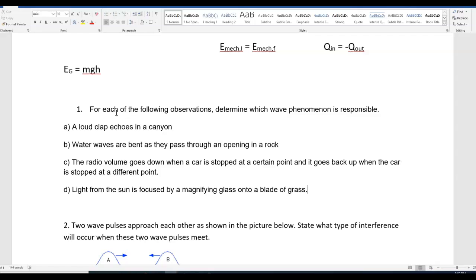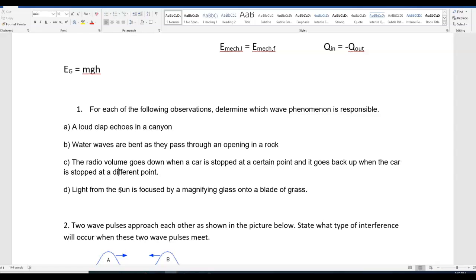Okay, so question number 1 has 4 different parts, and it says, for each of the following observations, determine which wave phenomenon is responsible. Just to remind you, the wave behaviors we talked about are reflection, refraction, diffraction, and interference. I will give you a hint. There's 4 questions, A, B, C, and D, and each of those 4 wave behaviors is used one time. So your answers should be one of those 4 wave behaviors with none of them repeating.